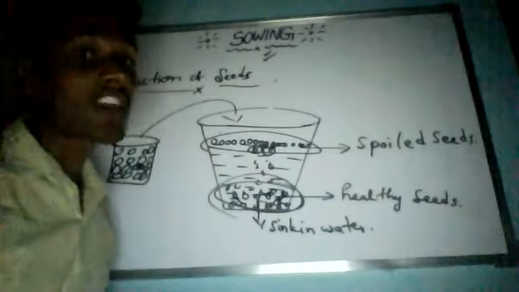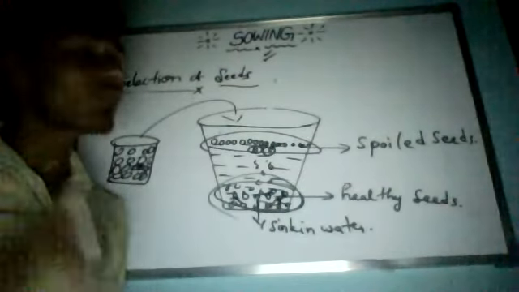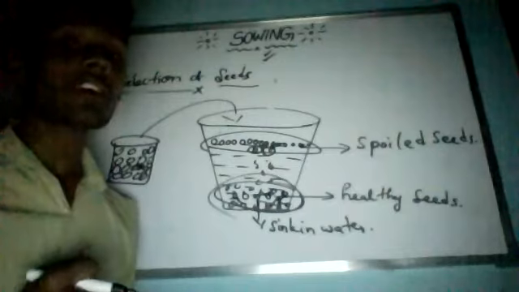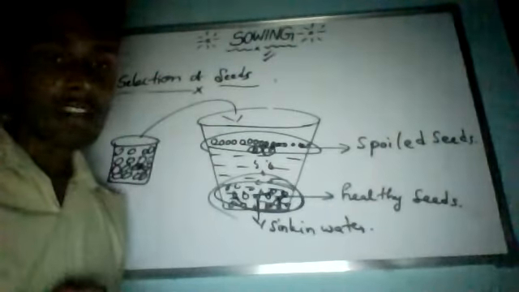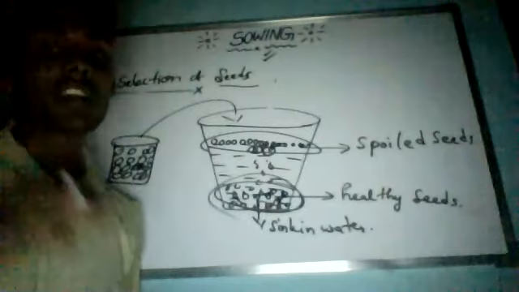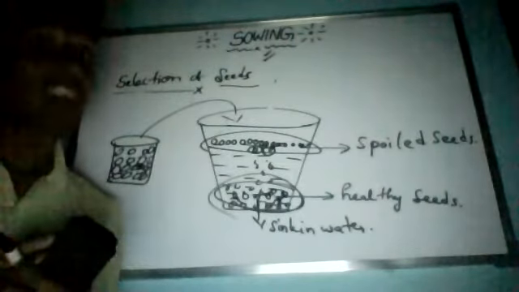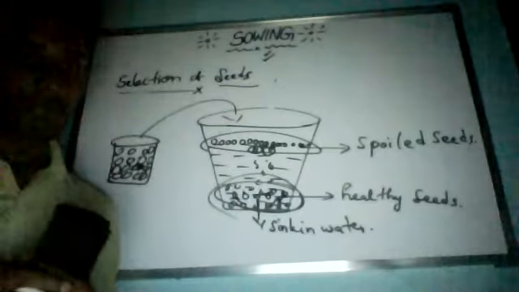Now, how do seeds get damaged? They may be partially eaten by pests, which are organisms that eat seeds, or damaged by some kind of disease. They may become hollow and light and hence float on water.